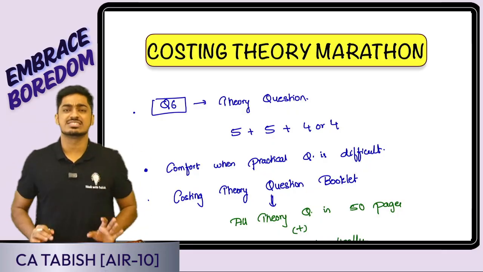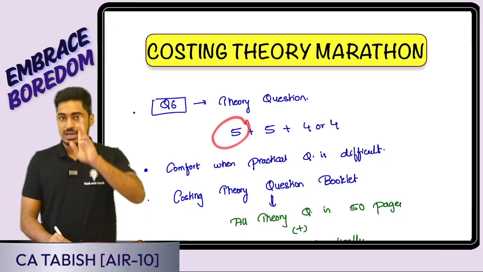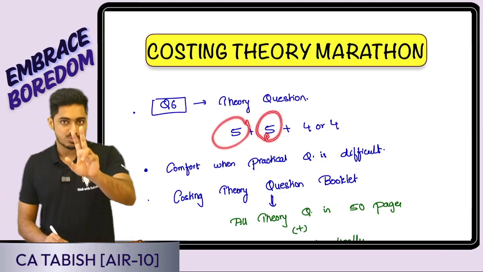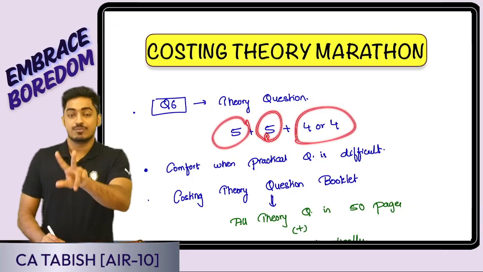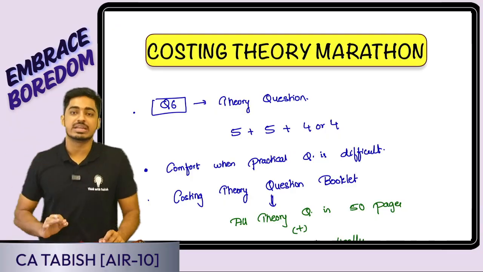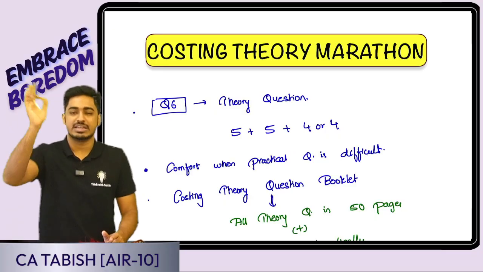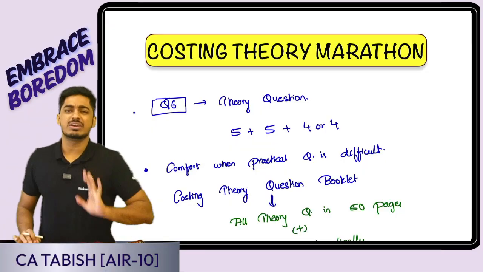So how is question 6 normally structured? Normally we'll be having one question of 5 marks, which we have to attempt. One more question of 5 marks, which we have to attempt. Then we'll be having two questions of 4 marks each, and we have to attempt any one of the two. So altogether for 14 marks we have to attempt, but questions will be available for 18 marks. Sometimes in question 5 also, one 4-mark question would be available for theory.